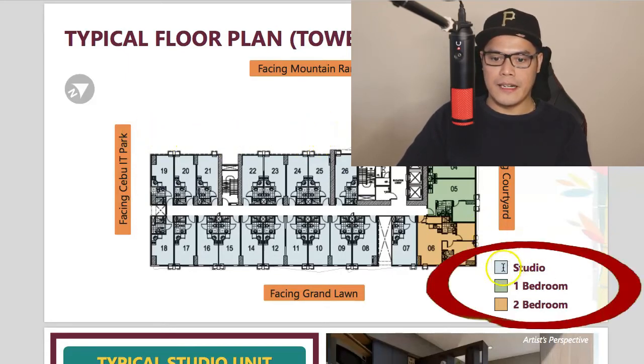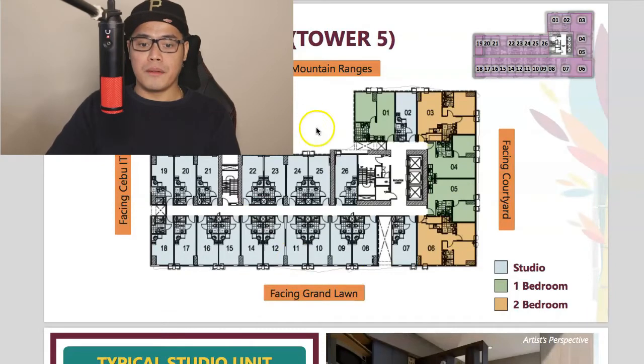So these are the legends. So this color will be the studio units. And this color green is the 1-bedroom unit. And this color will be the 2-bedroom unit. Okay, so as you can see, these are the available units. So you currently have 3 1-bedroom units and 2 2-bedroom units. And most of these are studio units that are available for purchase.